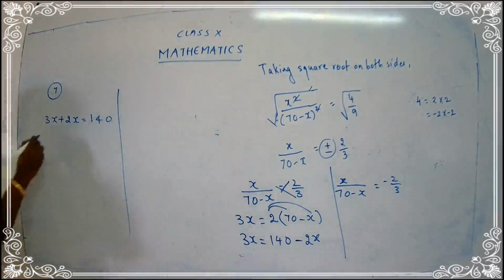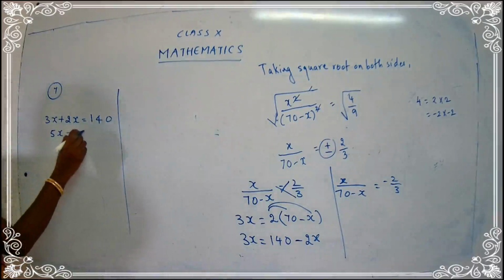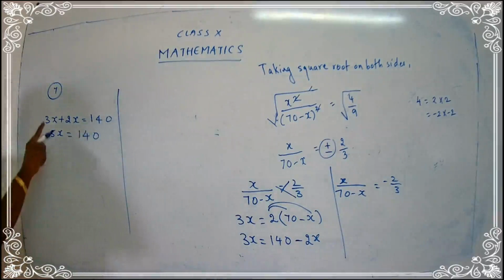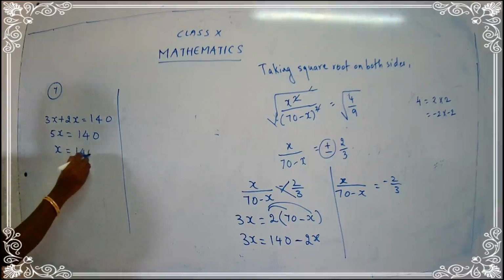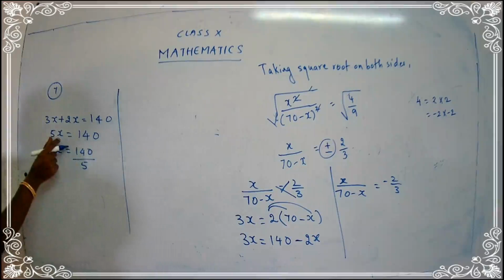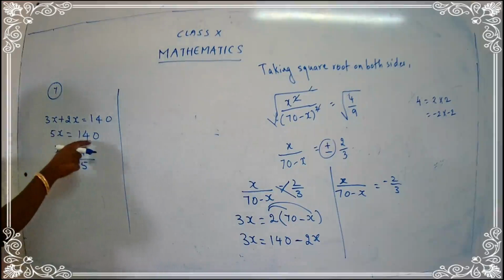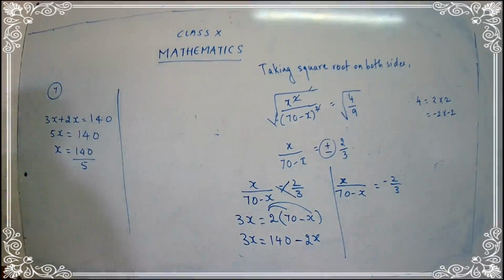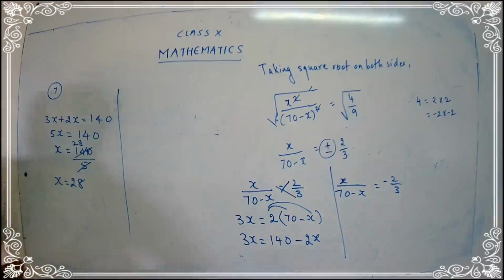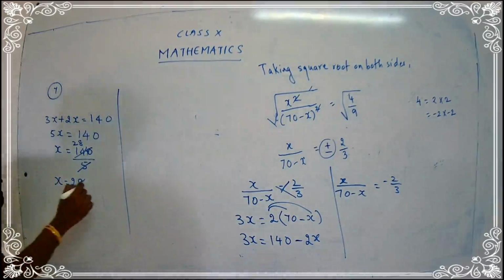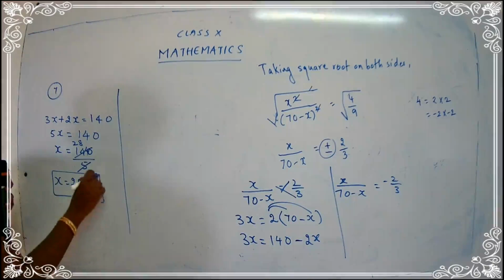So what do you get? 5x is equal to 140. 3 plus 2, 5x. Okay, so what is x? 140 upon 5. It is in the form of multiplication. So when it comes to the RHS, it becomes division. So 5 2s are 10, 4, 5 8s are 40. So you get x is equal to 28. What is the unit of distance given, children? Meter. So I write here x is equal to 28 meter.